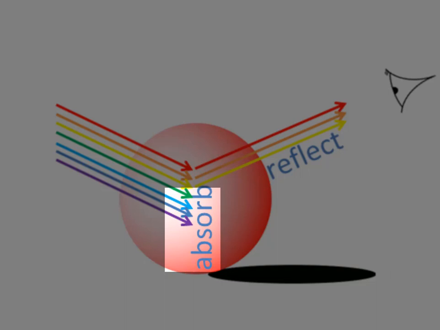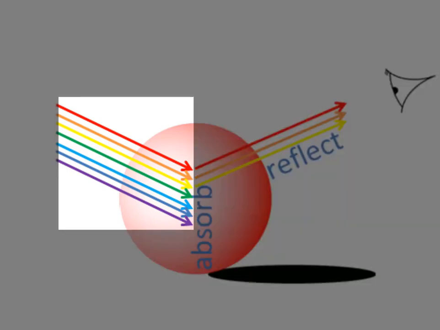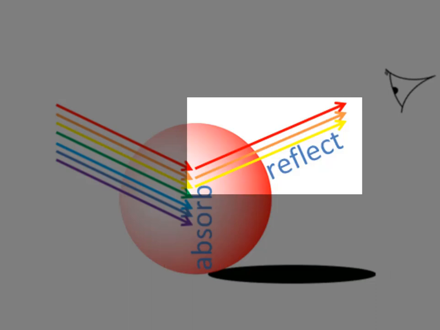Some colors of objects absorb more light. And so if you put them in the sun, after a short while they feel quite warm. Ask yourself, which colors are those which absorb more light? But not all of the light which comes to the ball from the luminous object is absorbed. Some of this light is reflected. What does reflected mean? Reflected means this light bounces off the ball and comes away from the ball.